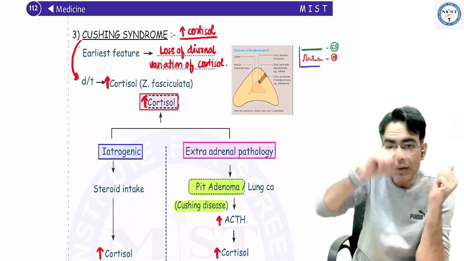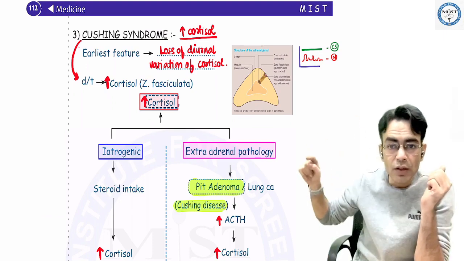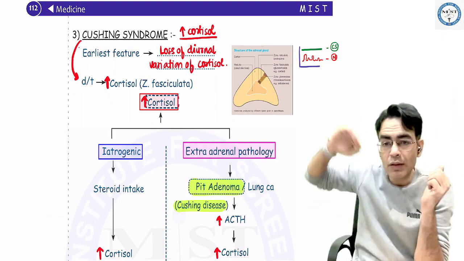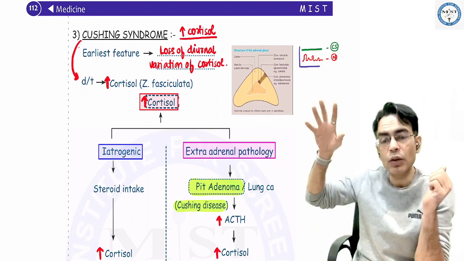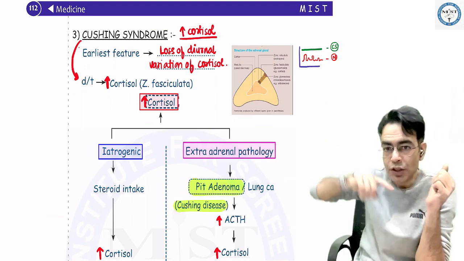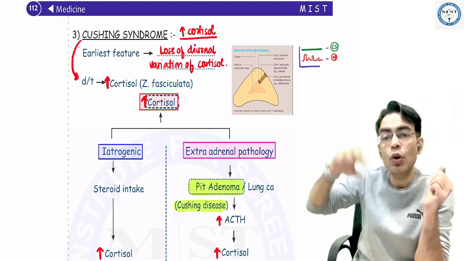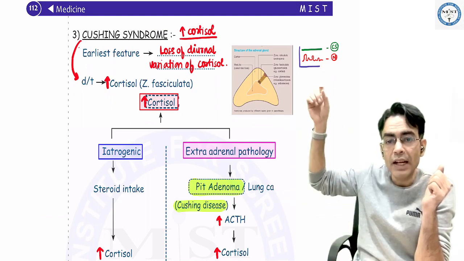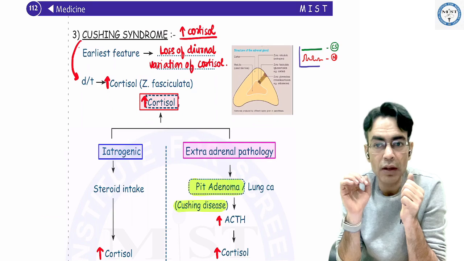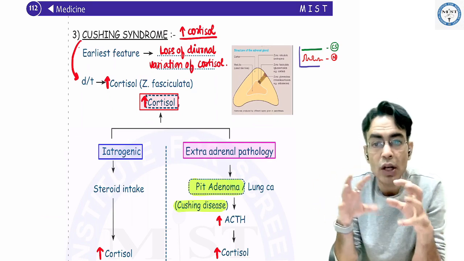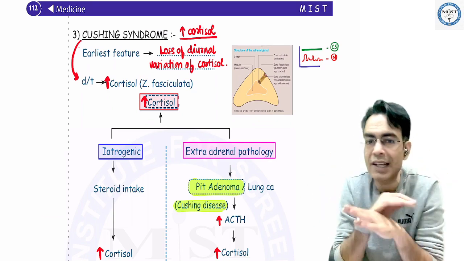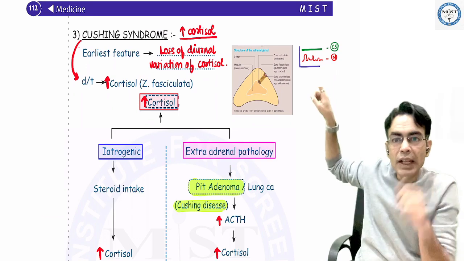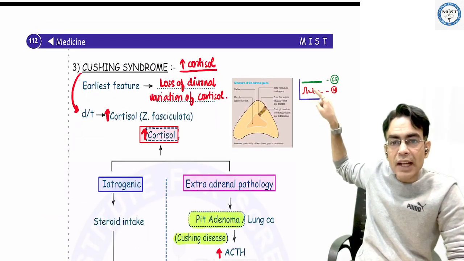Because our blood sugar levels keep fluctuating throughout the day, whenever we go into hypoglycemia, cortisol level goes high. Whenever we are already having glucose, cortisol is less. So as our sugar fluctuates throughout the day, cortisol also fluctuates throughout the day. But in Cushing syndrome, there's high cortisol. So you will find that this diurnal variation, the variation which normally happens in the cortisol level in 24 hours, is lost.